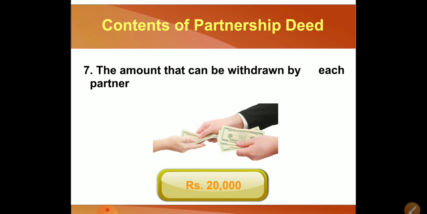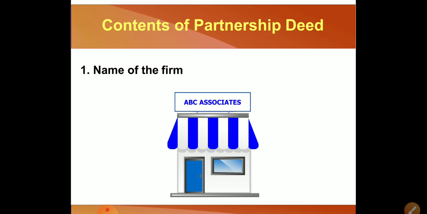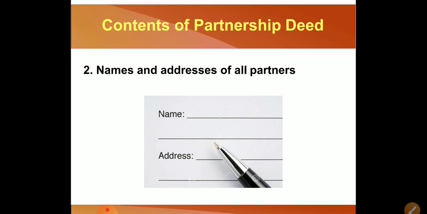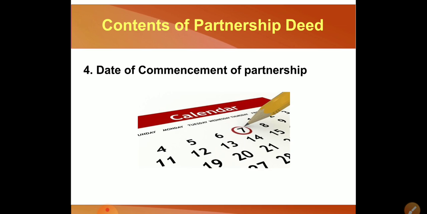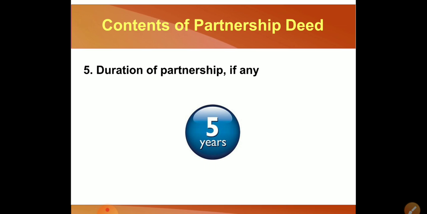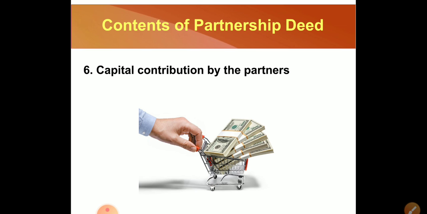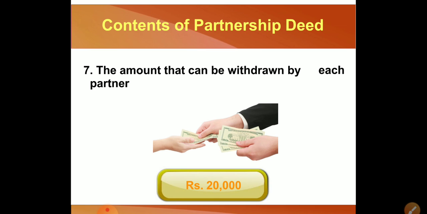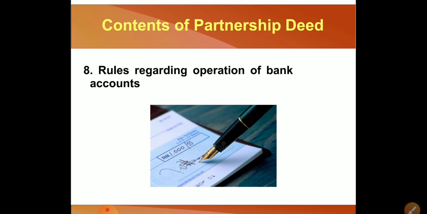So let's take a quick revision of the partnership deed. Now what is a partnership deed? Partnership deed means it's an agreement between the partners. First is the name of the firm, names and addresses of all partners, nature and place, date of commencement of partnership, duration of partnership, capital contribution by the partners, the amount that can be withdrawn by each partner,